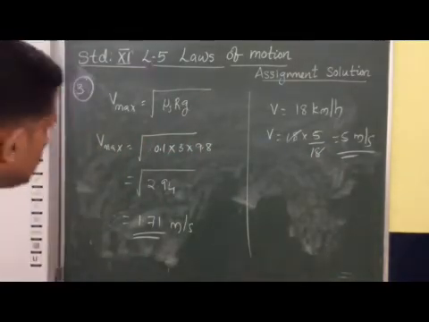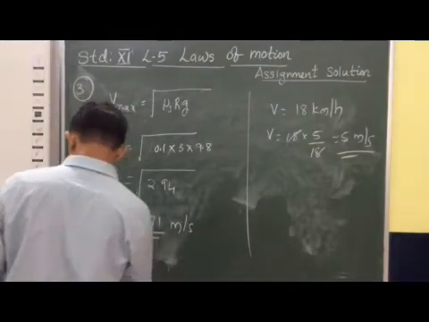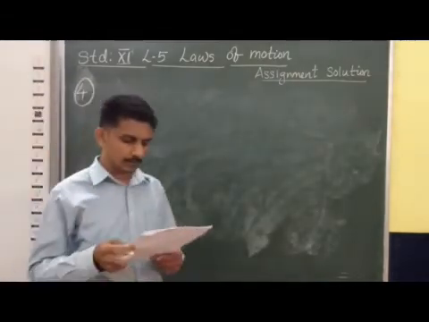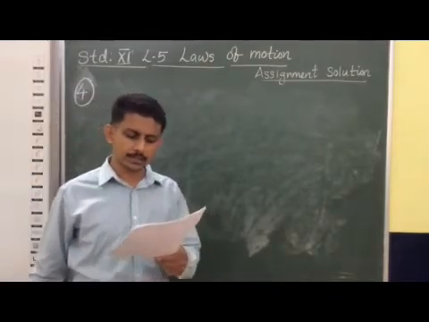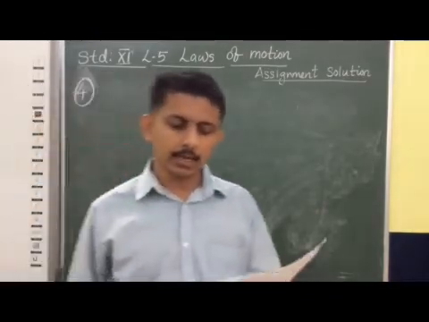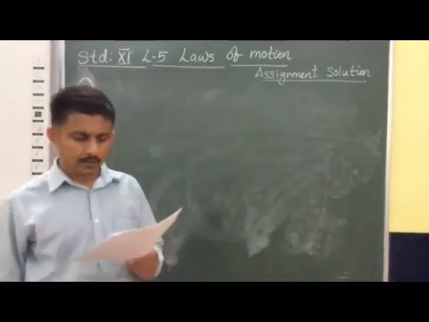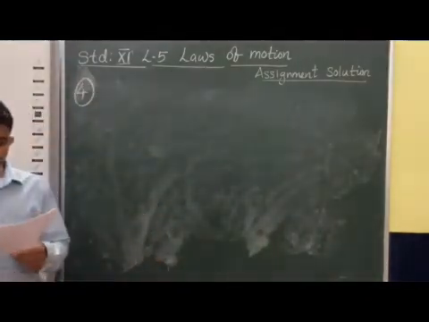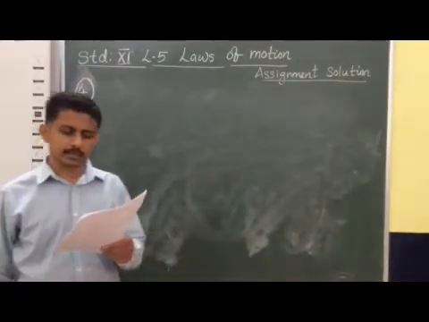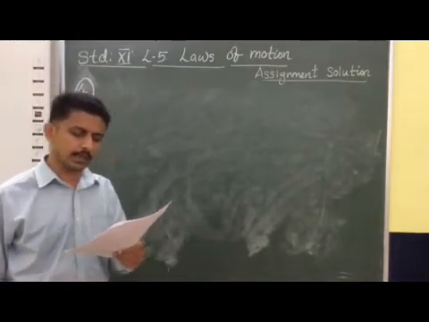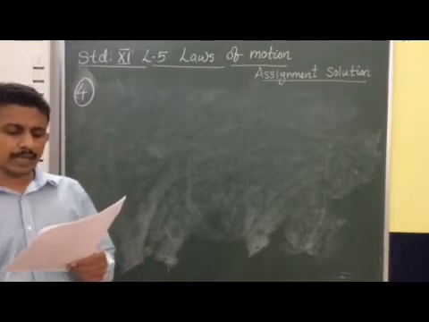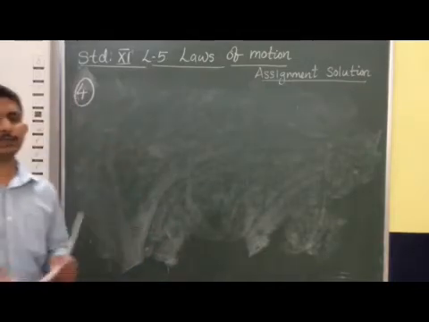Now we'll consider question number 4. This is the question. A circular racetrack of radius 300 meter is banked at an angle of 15 degree. If the coefficient of friction between the wheel of the race car and the road is 0.2, what is the optimum speed of the car? And also what is the maximum permissible speed to avoid slipping?